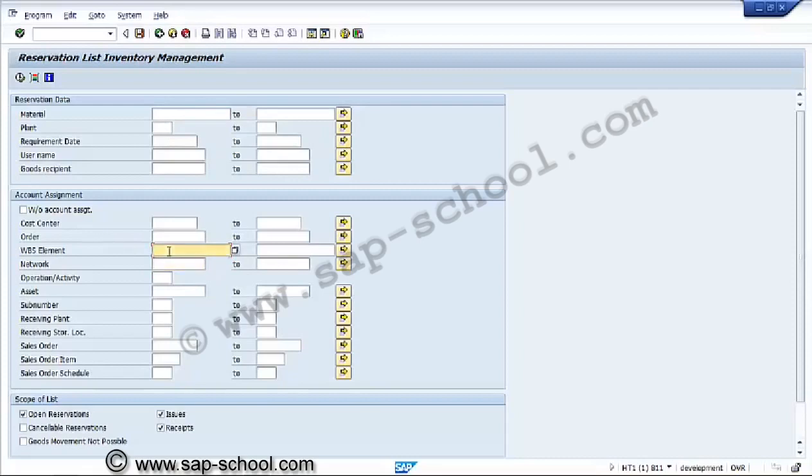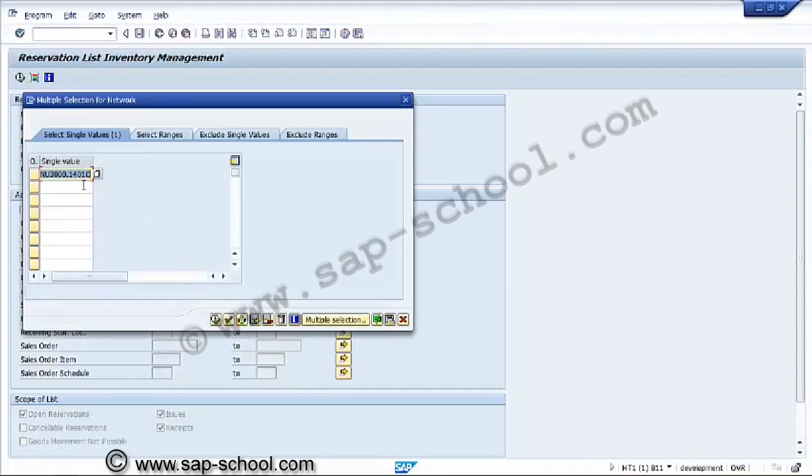So we'll go by network NU3000.1401C, and we can put the other one also here, NU3000.1401E.